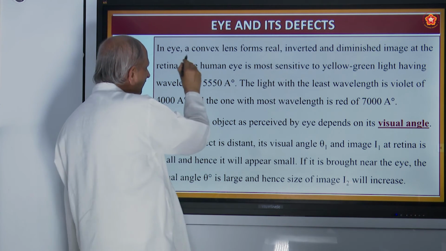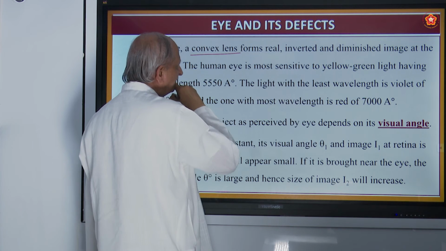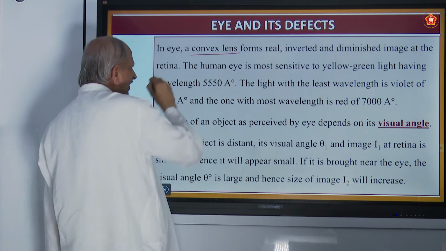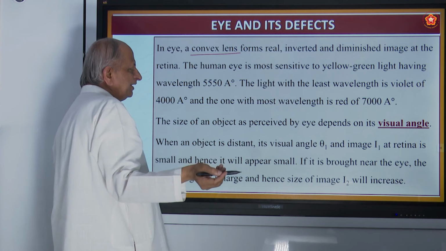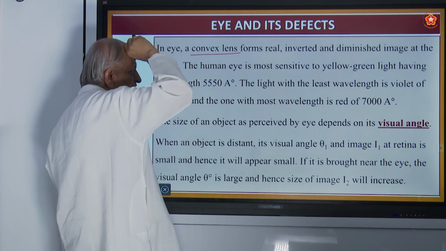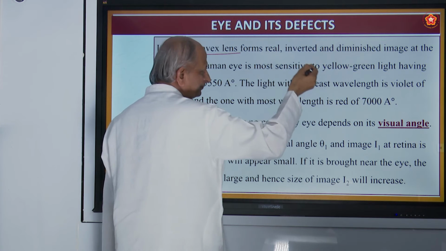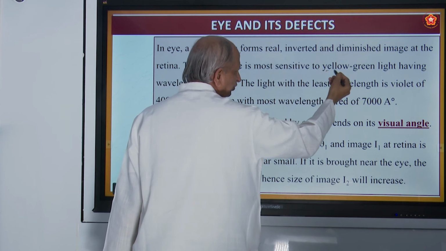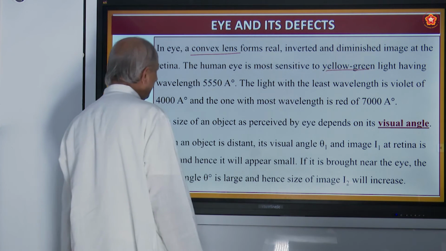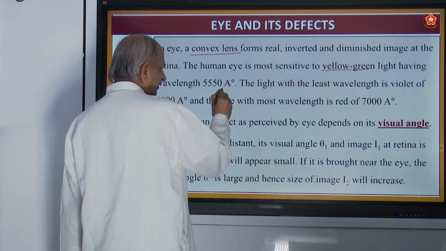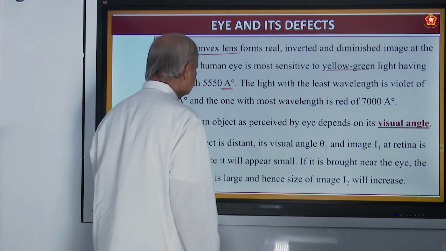So in an eye, a convex lens forms the real, inverted and diminished image at the retina. This image is sent to the brain and the brain will set it right. The eye is sensitive to yellow-green light having wavelength 5550 angstroms.